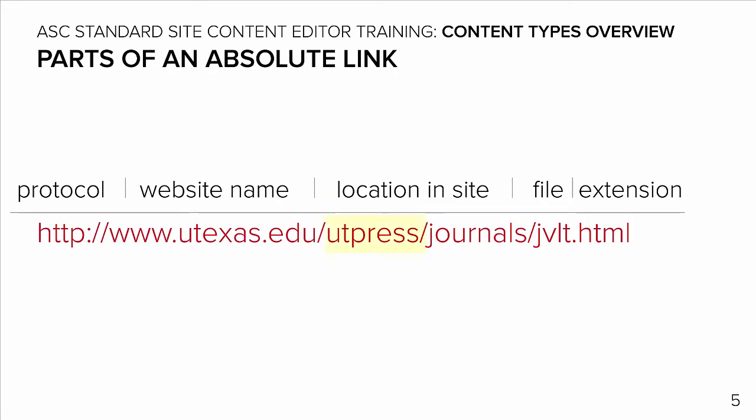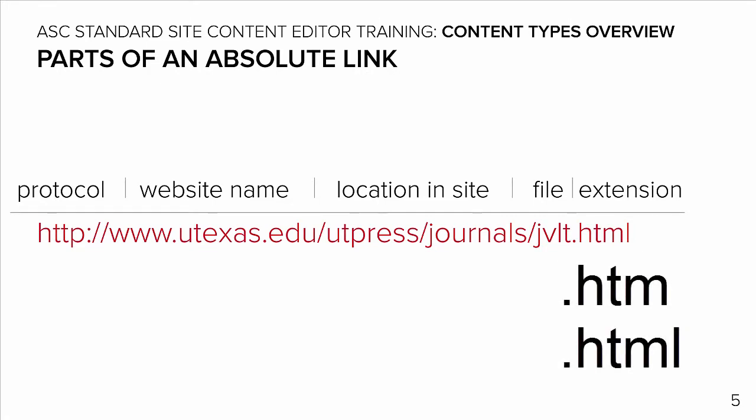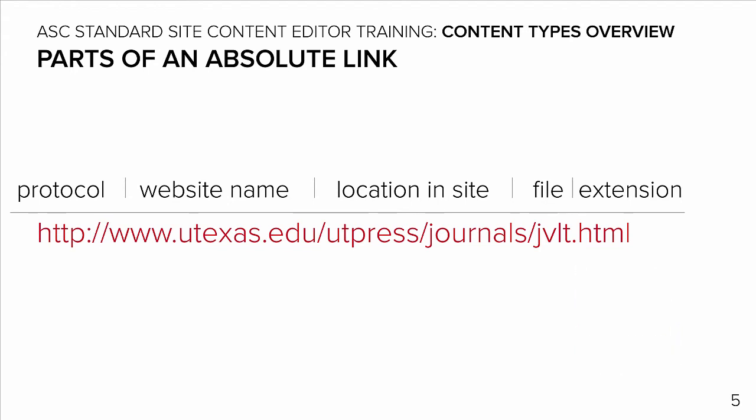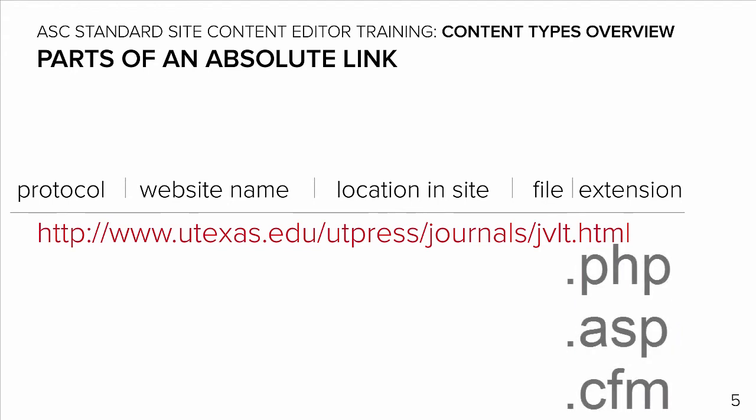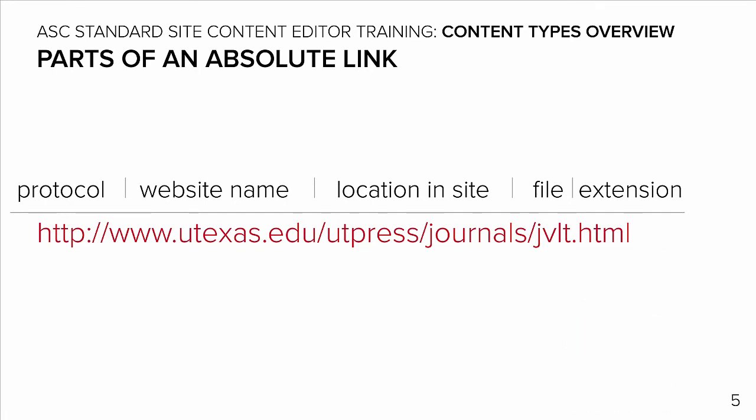Once at the new location, the browser goes to this directory, this subdirectory, and finally displays this file using instructions from this programming language. A file name consists of a name, a dot, and an extension that is indicative of the programming language. HTM and HTML are for hypertext markup language, which is still the most prevalent language used on the web today. There is a small but growing list of other languages used to create websites, such as PHP, ASP, CFM, and occasionally there is no extension.